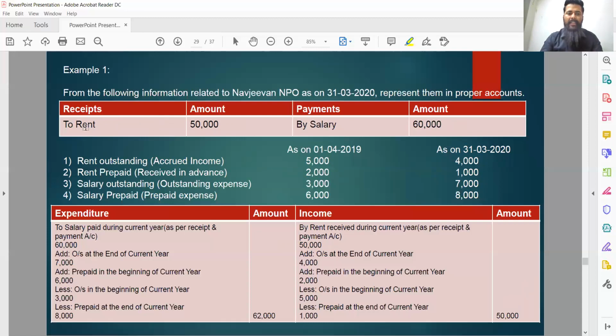Adjustments remain the same as in the case of rent, which we have discussed. Salary outstanding in the beginning, salary outstanding at the end, salary prepaid in the beginning and salary prepaid at the end. Each and every adjustment remains the same.